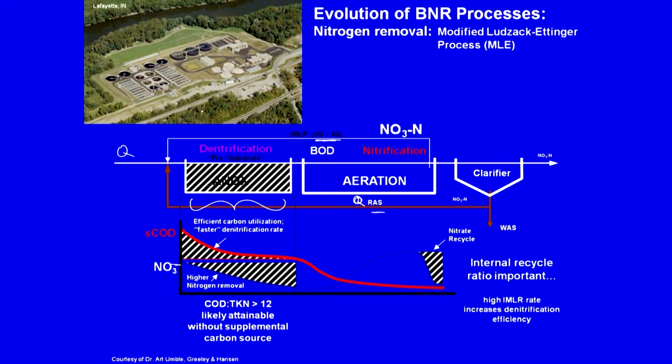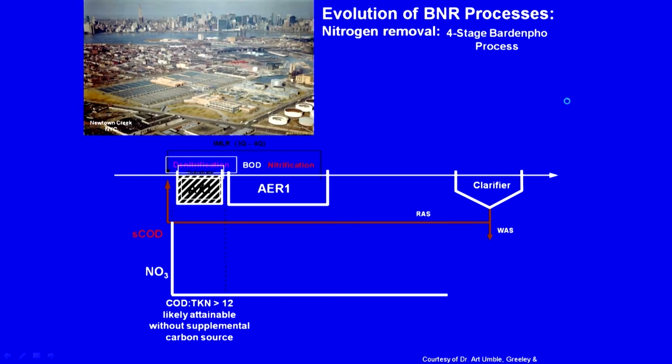So, let us see what else we have here. Internal recycle rate is obviously important, higher increases the denitrification efficiency, and obviously as you can see total nitrogen here is pretty low, and this is the 4-stage Bardenpho process. We have denitrification, nitrification, anoxic tank here, aeration, and internal recycle here. This is more or less the same as what we had earlier, right, internal recycle and the sludge. But what else?